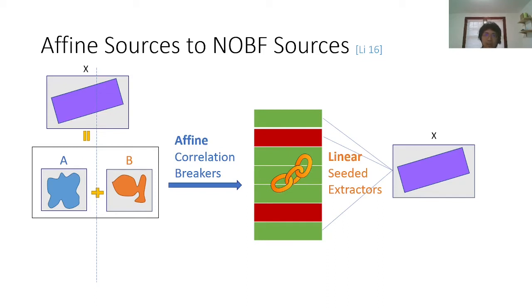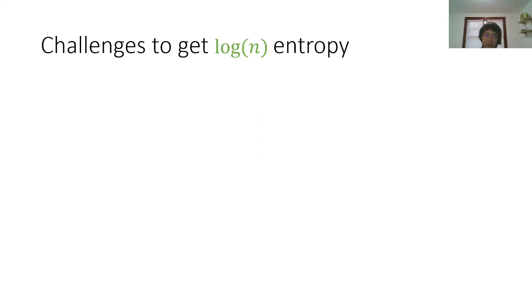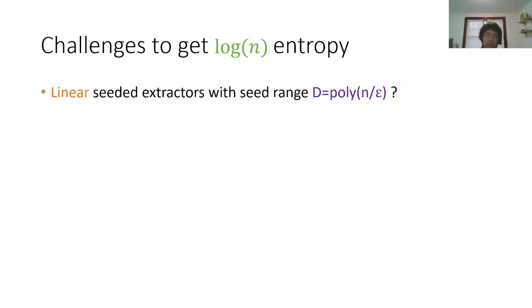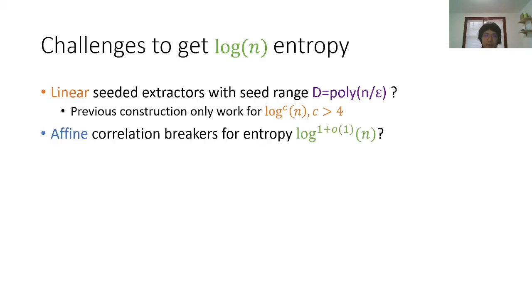So Lee constructed both of these objects for polylog entropy, and this is how he got affine extractors for polylog entropy. So if we are trying to get almost logarithmic entropy, then we will face the following challenges. First, we need a linear seeded extractor with optimal seed range poly n over epsilon. But it turns out that previous constructions with optimal seed range can only work for polylog entropy. And second, we need affine correlation breakers which work for almost logarithmic entropy.